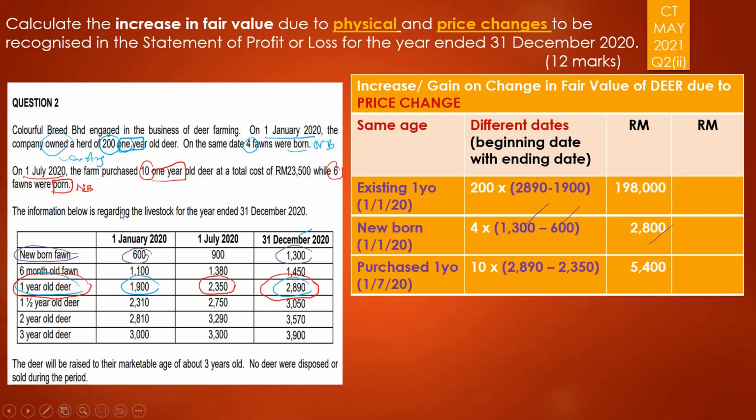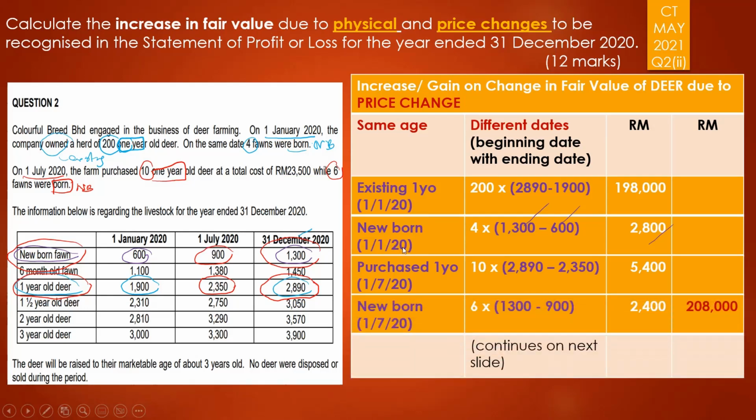So the newborn on 1st of July is here, 1st of July, newborn. So I'm using red. And the price at the end of the year for the newborn was 1,003. So remember, they were born on 1st of July 2020. So I'm taking the third column because 1st of July 2020.